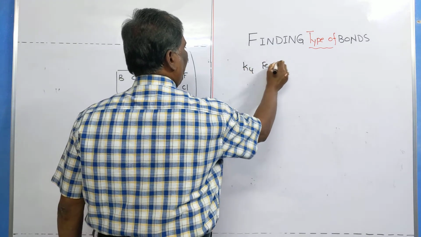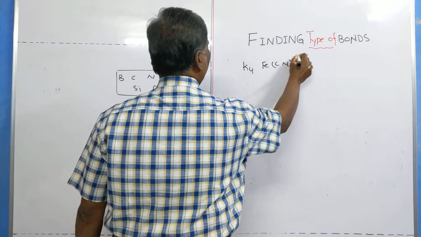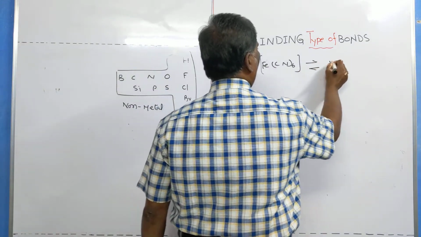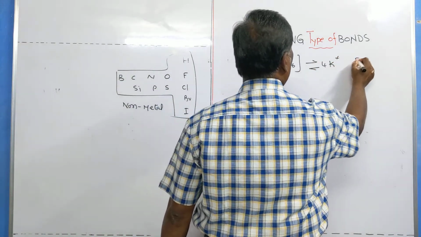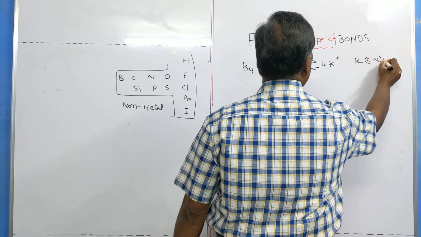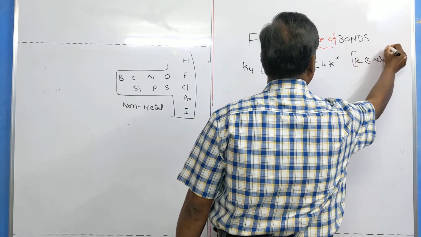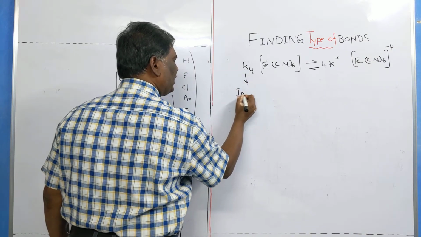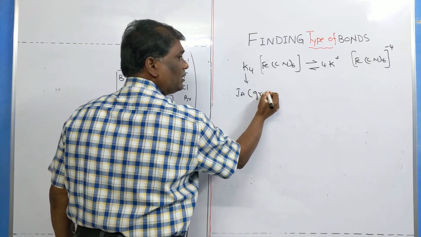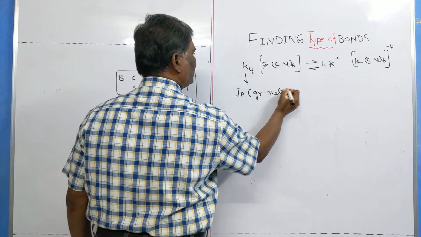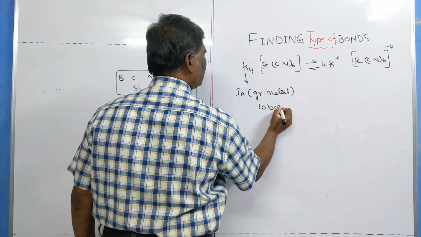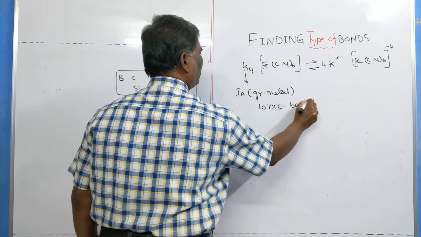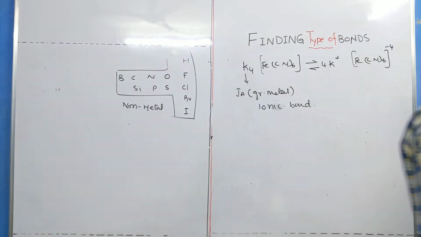Potassium ferrocyanide. Now you split this into potassium ions and ferrocyanide, or you directly find it, because potassium is a 1A group metal. The 1A group metal forms which bond? Ionic bond. This is clear. 1A group metal forms ionic bond.